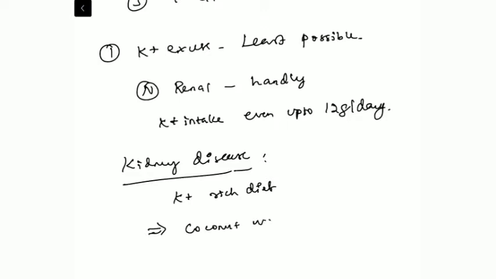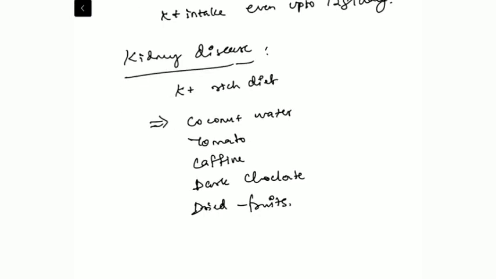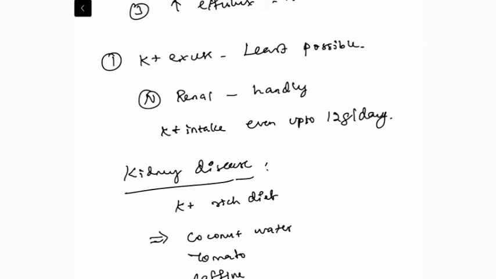Coconut water, tomato, caffeine, dark chocolates, dried fruits. This consumption is associated with hyperkalemia in patients with underlying kidney disease.